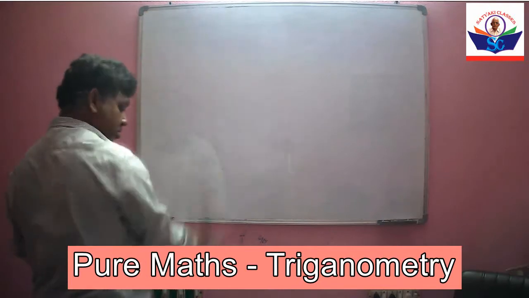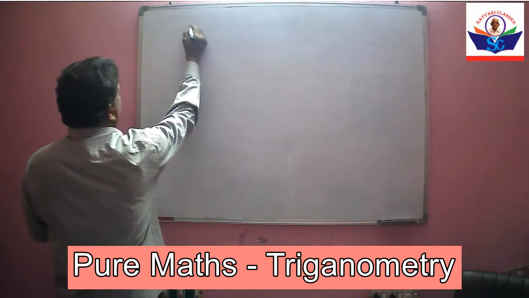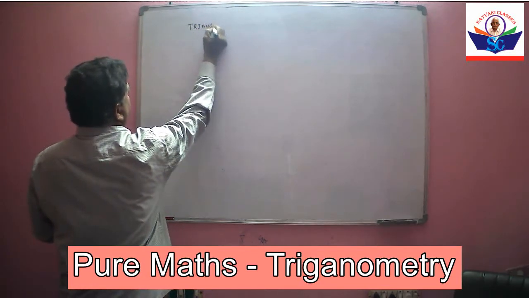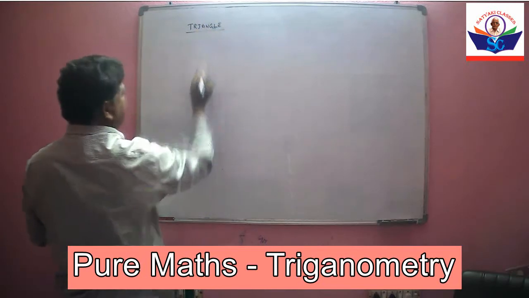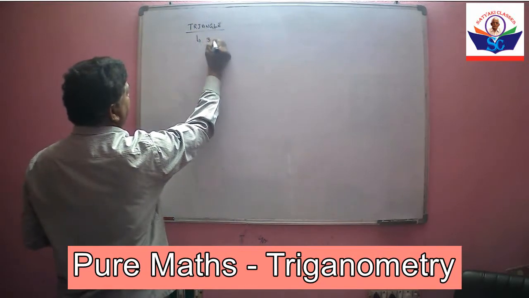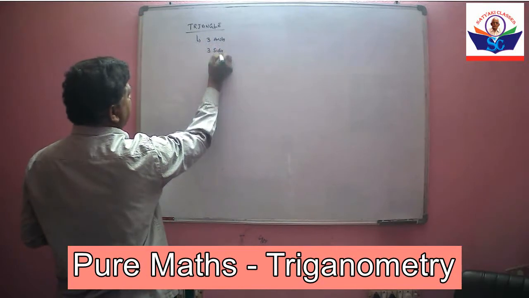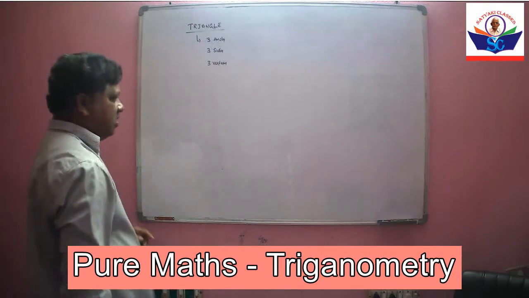Now we will discuss about the triangle. A triangle contains 3 angles. It consists of 3 angles, 3 sides, 3 vertices.